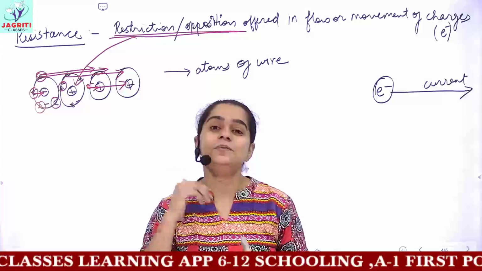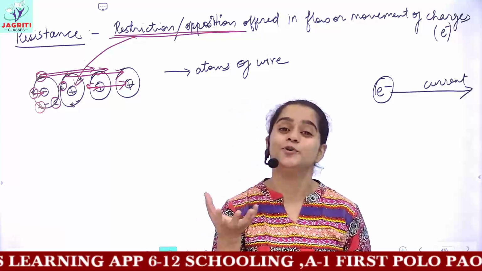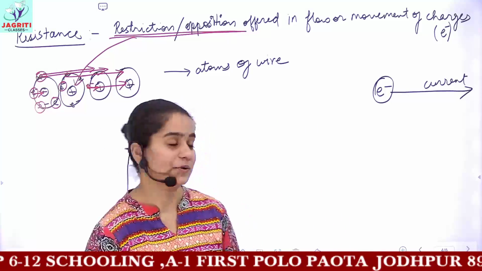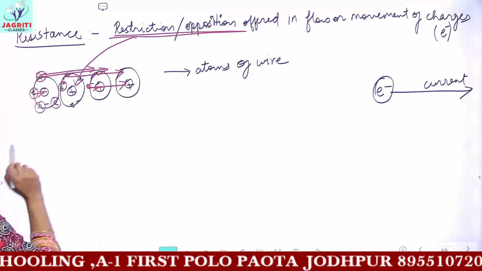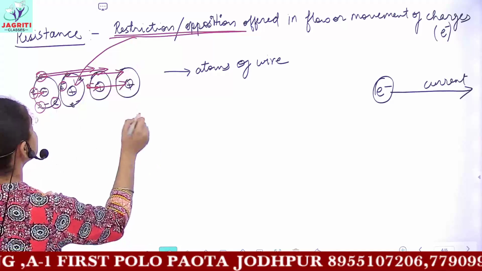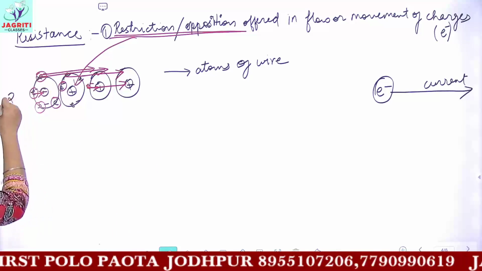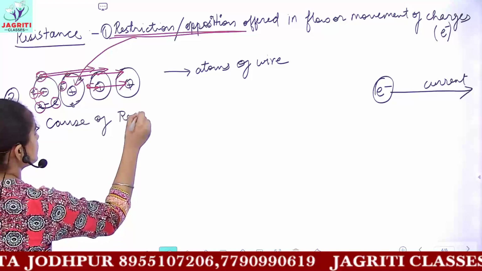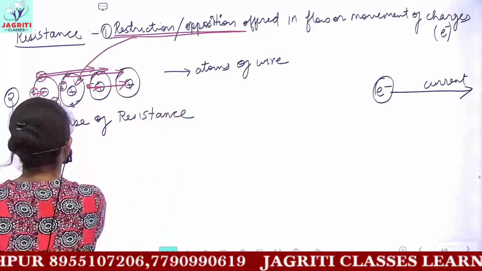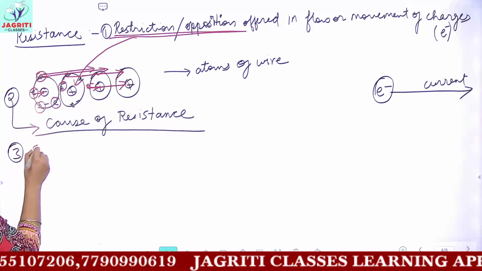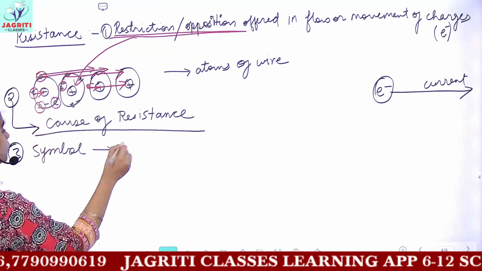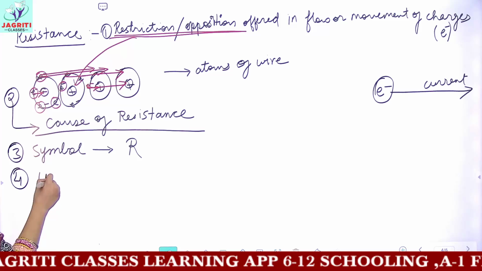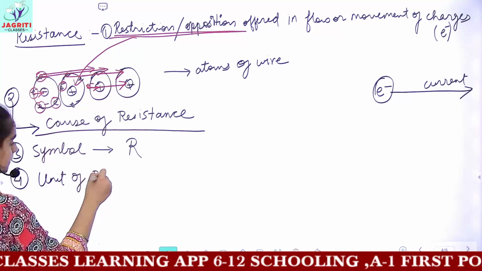The resistance might be larger or smaller based on the composition of the conductor, but every conductor exhibits the resistance property, at the same or different levels. So now we have talked about resistance. This would be the first point, which you can write in your own words, and this would be the cause of resistance. What causes resistance? Then the third point would be the symbol of resistance, which we have seen in Ohm's law. Resistance is shown by the symbol capital R. And the fourth point would be the unit of resistance.